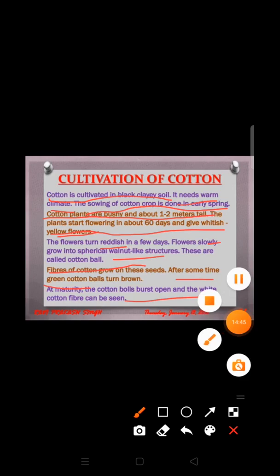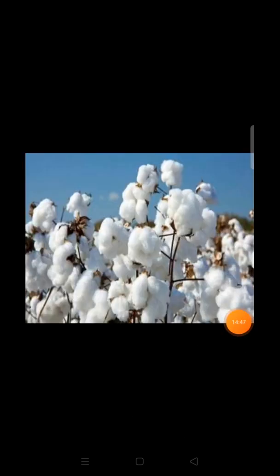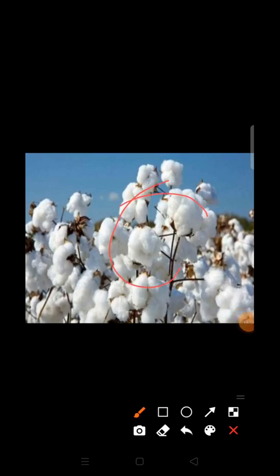You can see here that the cotton balls burst up and the seeds covered with cotton fibers can be seen. After that, the heat of the sun dries these fibers, turning them fluffy and as white as snow. You can see here that the cotton field looks like a field covered with snow.